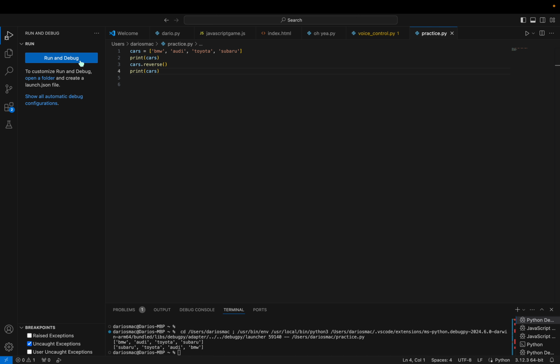Yeah, so the first one, BMW, Audi, Toyota, Subaru. The second one is Subaru, Toyota, Audi, BMW. Notice that it doesn't do it in backwards alphabetical order. For that, you need to do cars.sort and then reverse.